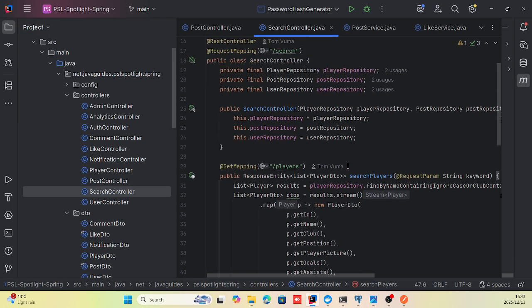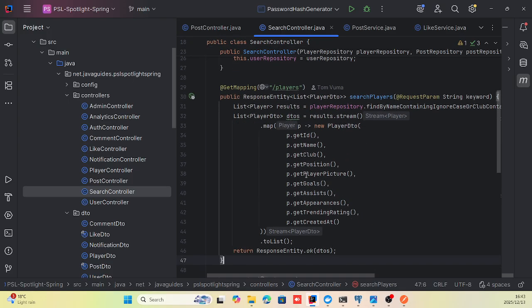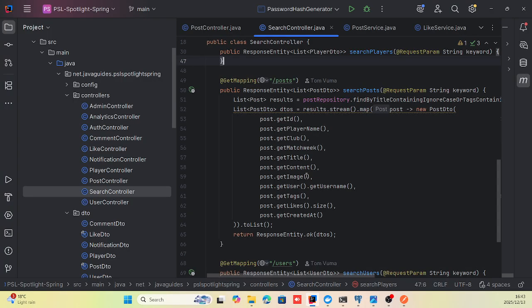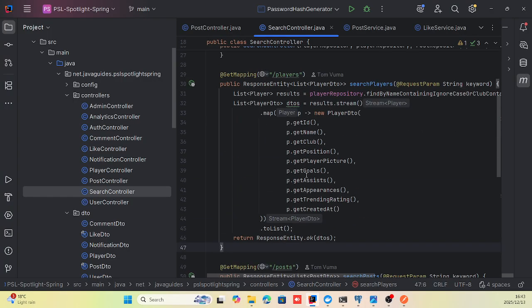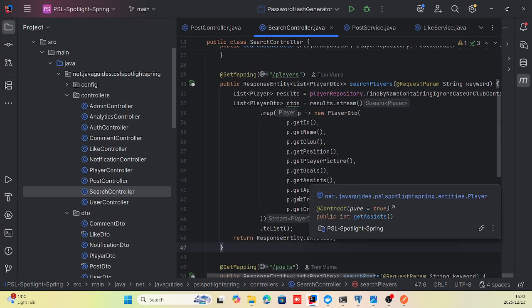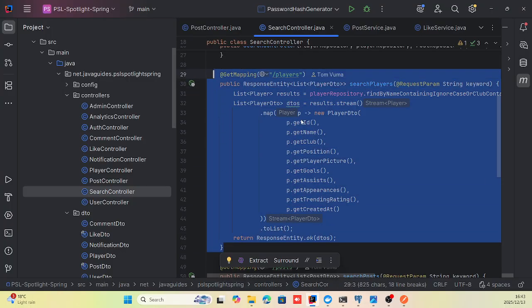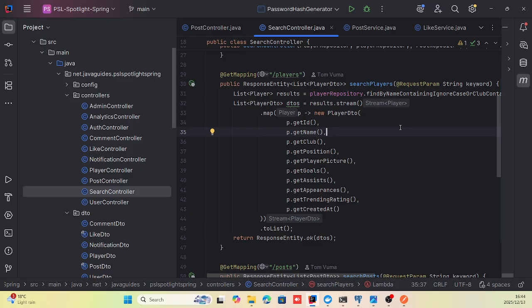And I have the search controller, which allows me to search for players, posts, and users just by typing a specific keyword. So if I want to search for players, I can just type in a keyword related to a player, and it brings up players whose first names start with Sam, for instance.